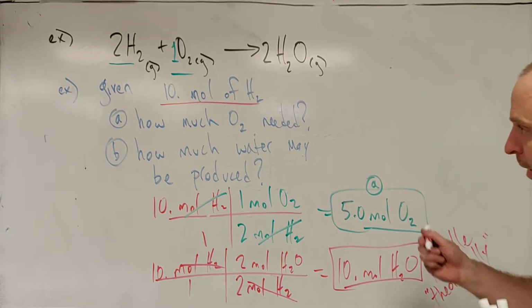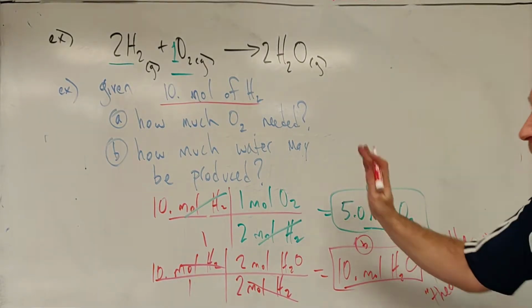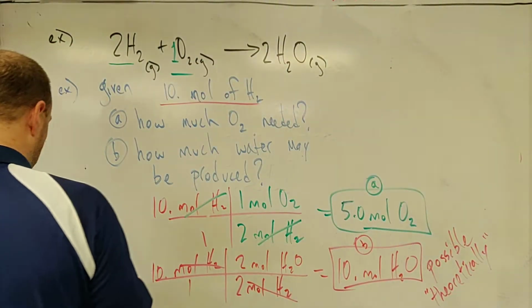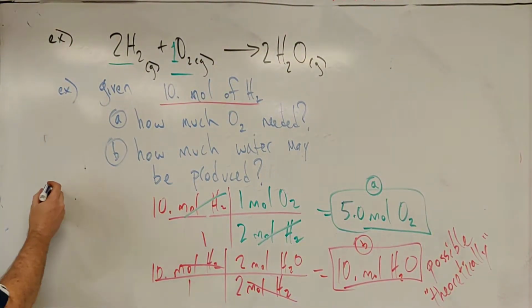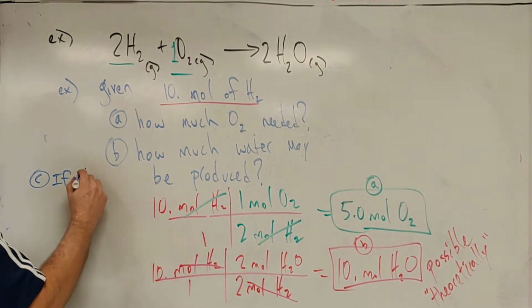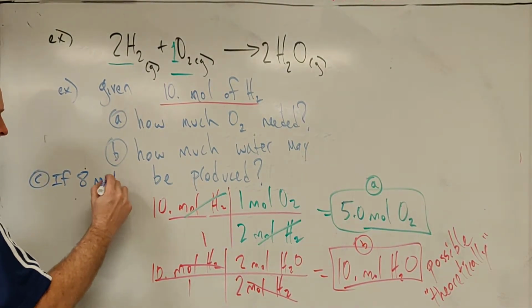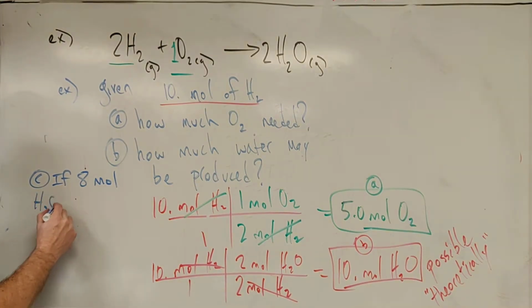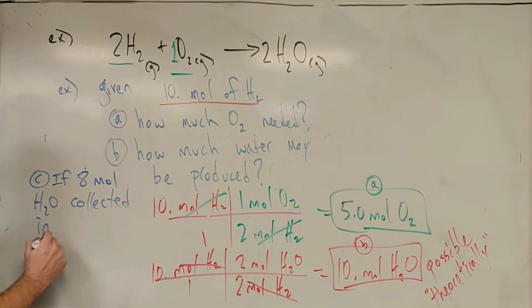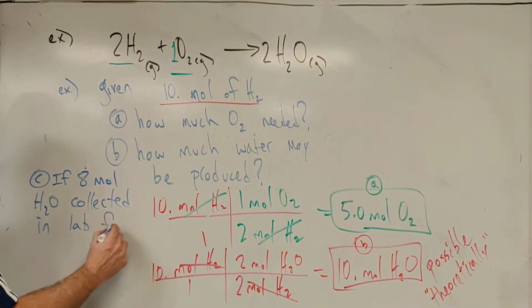So let's label this as part B, maybe sneak in over here a question, part C, okay? So we'll say if 8 moles of water maybe are actually collected in lab, find the percent yield, right?